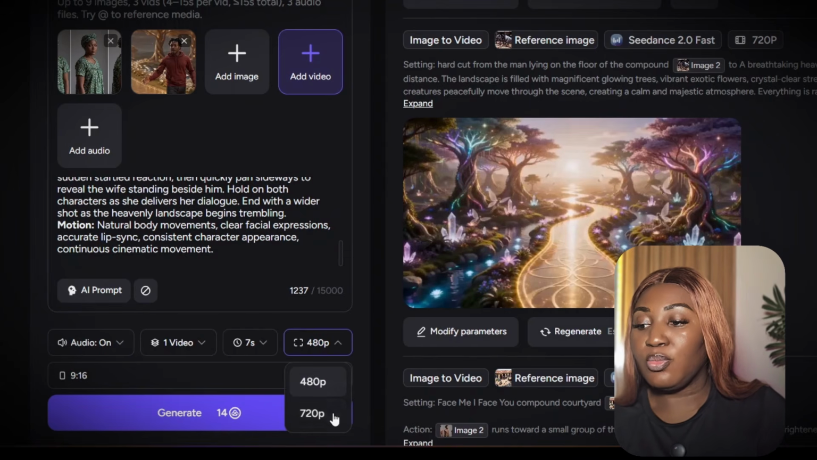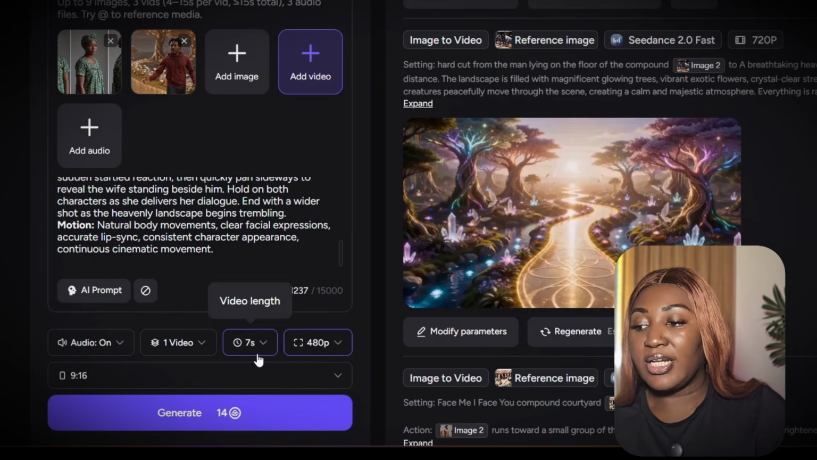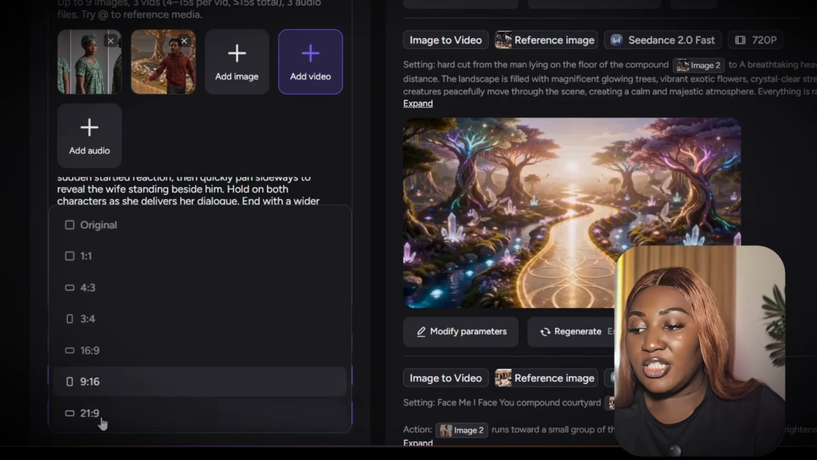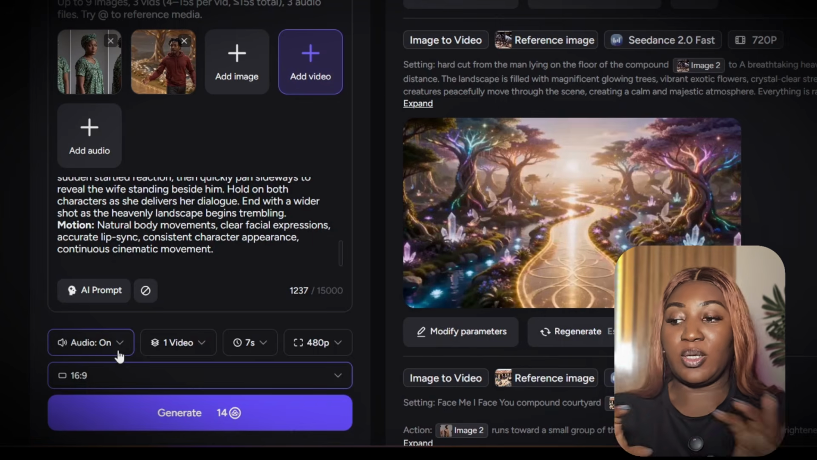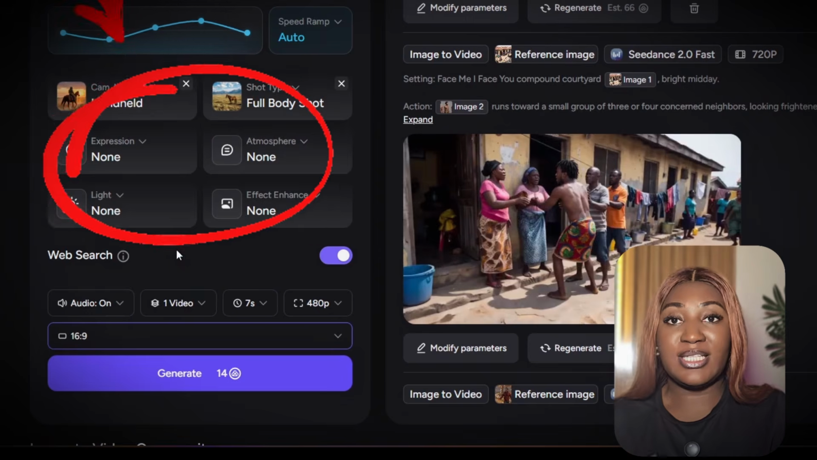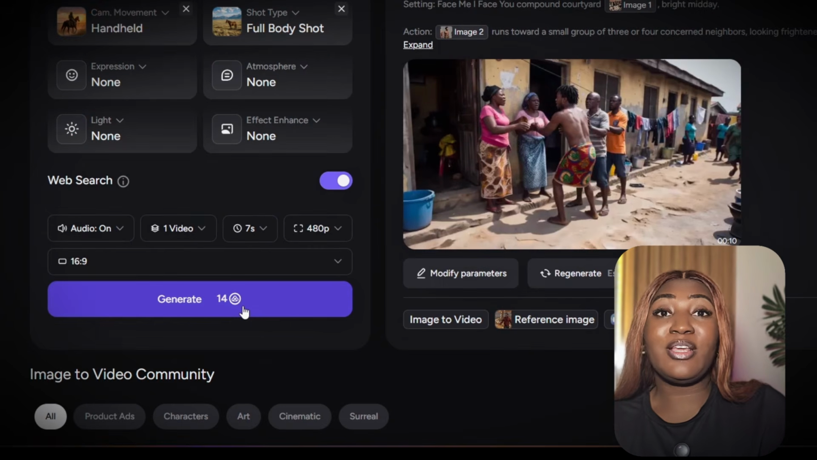Change your resolution. The higher your resolution, the higher your points. You can change the duration of the video. I want to leave it at 7 seconds. I want to change the aspect ratio to 16:9 because I want it to be widescreen. And you can also have some good settings that you can select. This is going to take us only 14 credits.